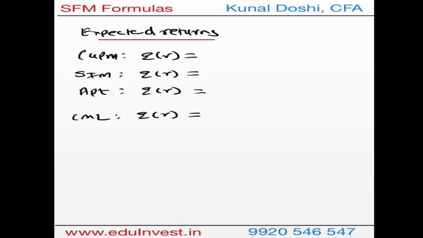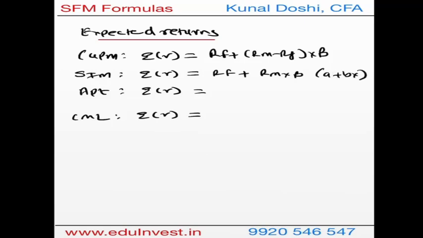So based on CAPM, the formula is RF plus RM minus RF into beta. Based on the security characteristic line or Sharpe index model, as they say, it is RF plus RM into beta. It is based on the concept of A plus BX, the mathematical regression equation.